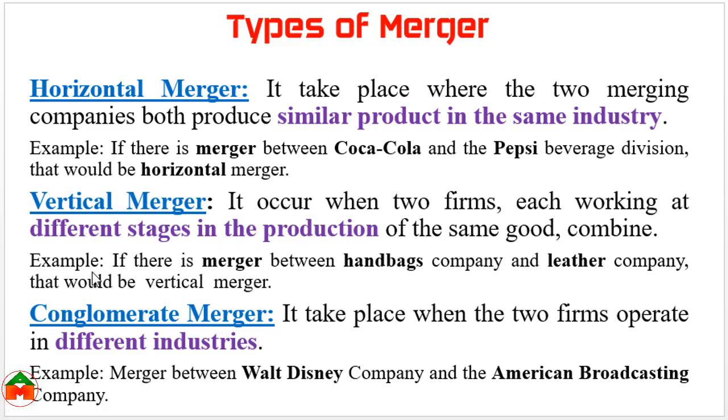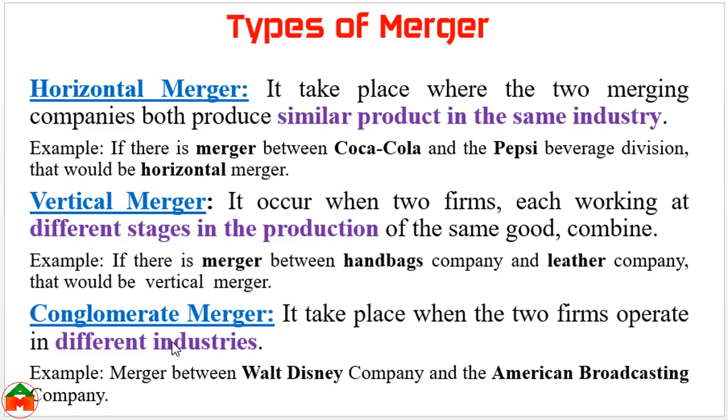As for example, if there is a merger between a handbag company and a leather company, they are producers of different stages in the industry, handbag, leather. If there is a merger between different stages in the production line between the companies, then that type of merger is called vertical merger.